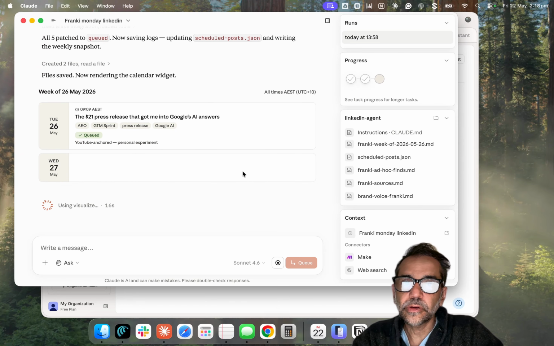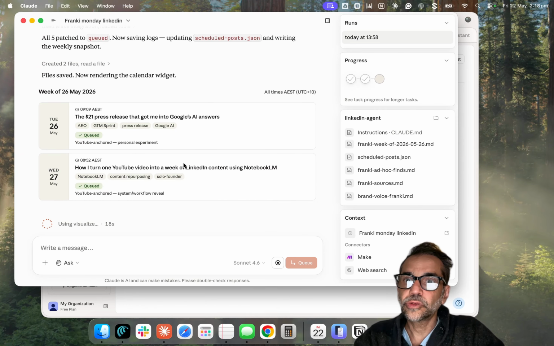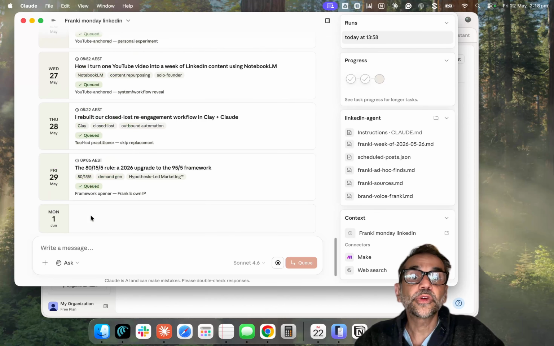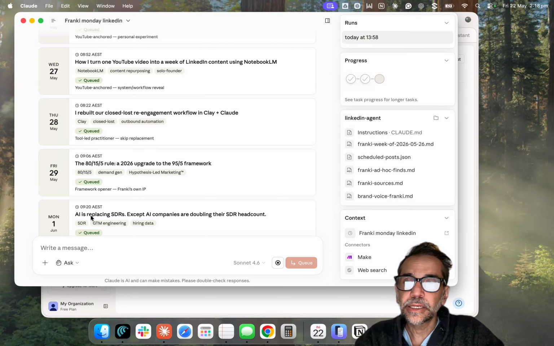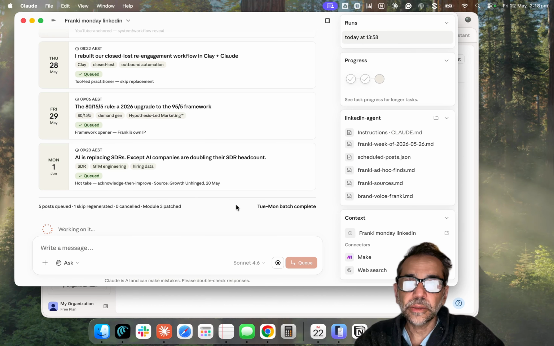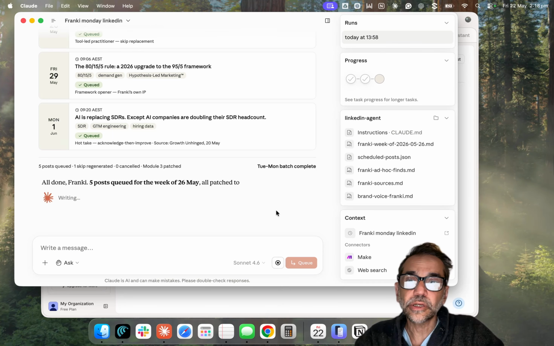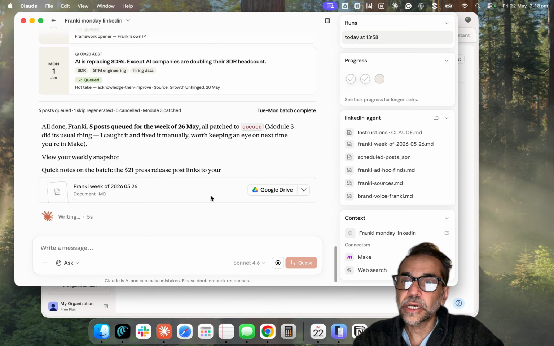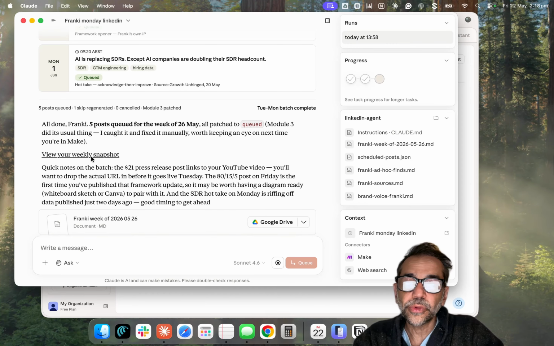This is a summary of what's going to be scheduled and what time. As I said, I have different random times. I specifically said that so it feels more human, if that makes sense, okay? So these are all queued on Monday. Yeah, that's right, because that's the best time. All done. We're fixing the manual, keeping an eye. Yep, okay, there's my snapshot report.